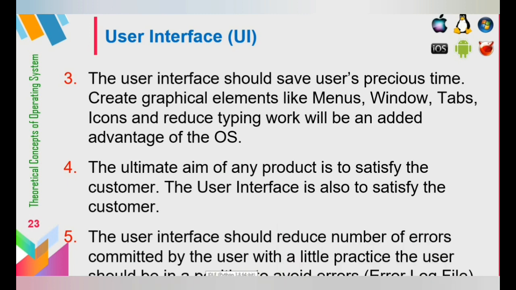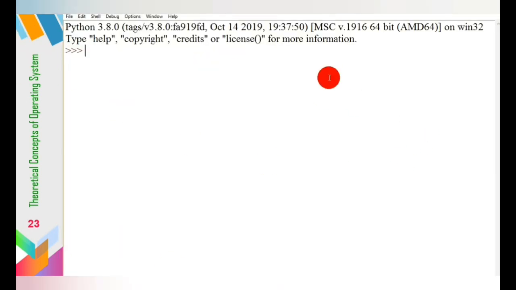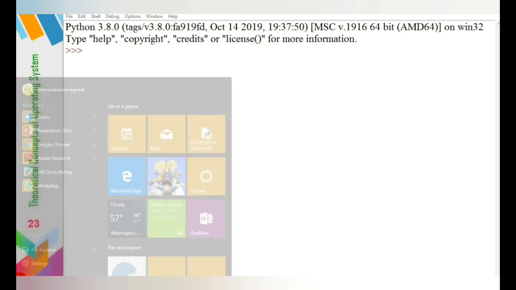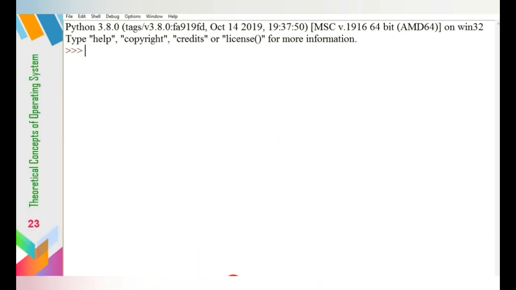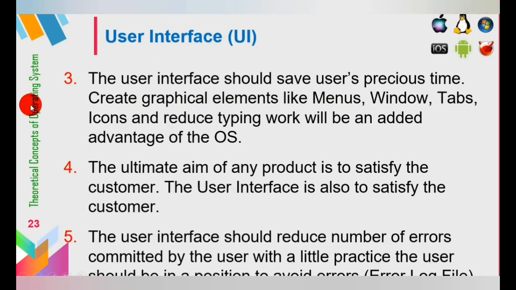For example, if I click on this icon, it will open the Python program window. The same happens when we go to the start menu also. But instead of going to the start menu, once I click on this icon, we get this screen, which means it can be done fast. The user interface must be created in this way, so that users need minimum time to work.